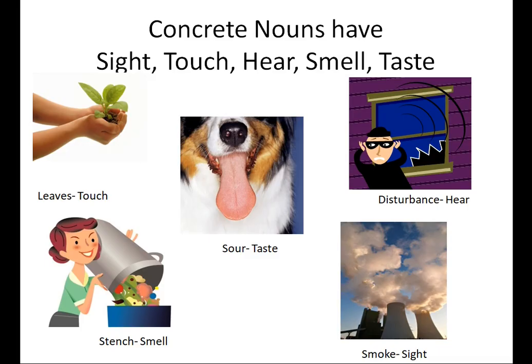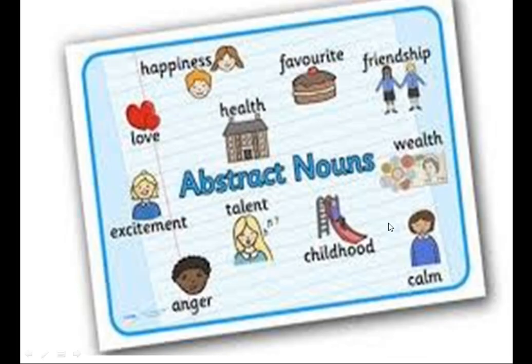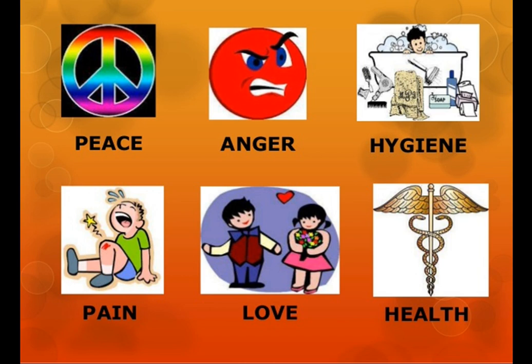Let's see. Concrete nouns have sight, touch, hear, smell, taste. You can touch the leaves, you can smell the stench, you can taste the sour food, you can hear the disturbance, you can see the smoke. And abstract nouns are the feelings: happiness, health, love, friendship, excitement, talent, childhood, anger, calm, wealth. Peace, anger, hygiene, pain, love, health. These are all the things which you can feel.